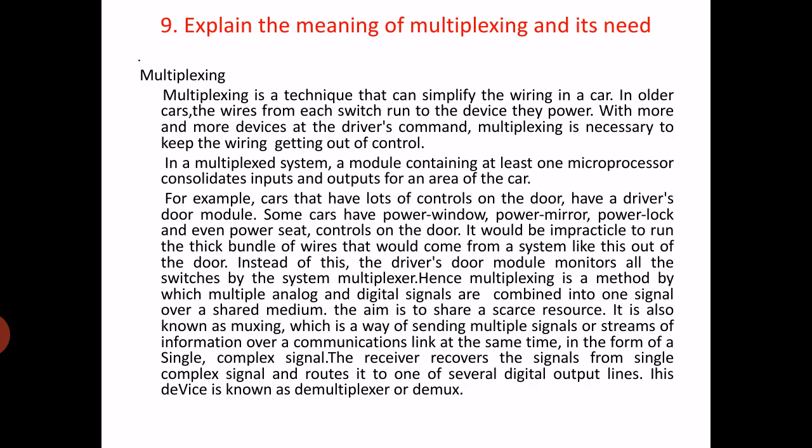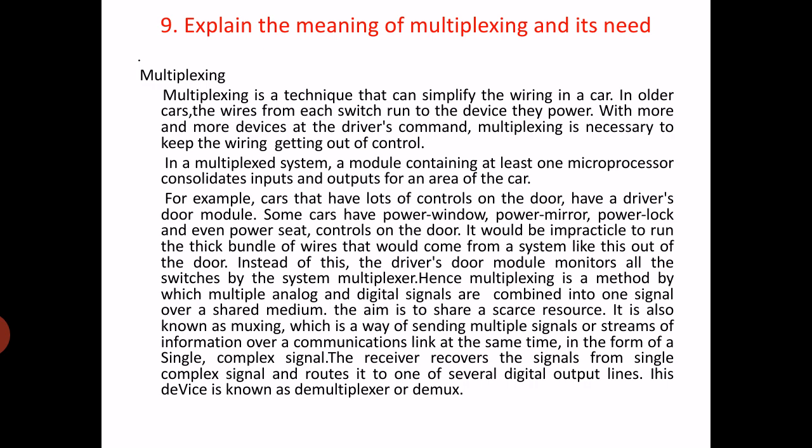With more and more devices at the driver's command, multiplexing is necessary to keep the wiring from getting out of control. In old methods, the wiring was too long and bundles of wires ran through the entire vehicle. To reduce that, multiplexing is used.